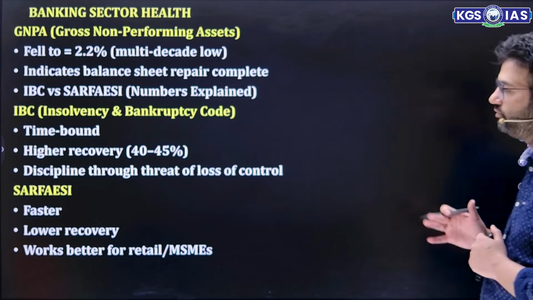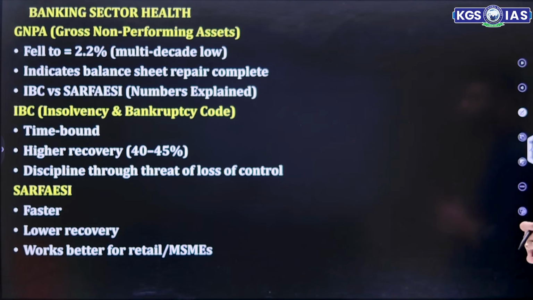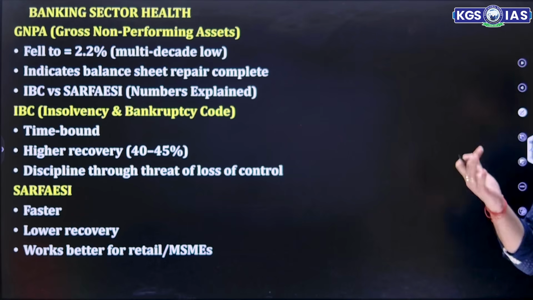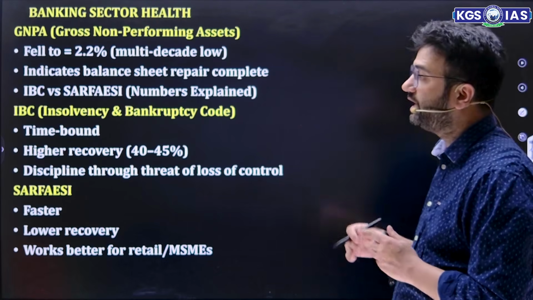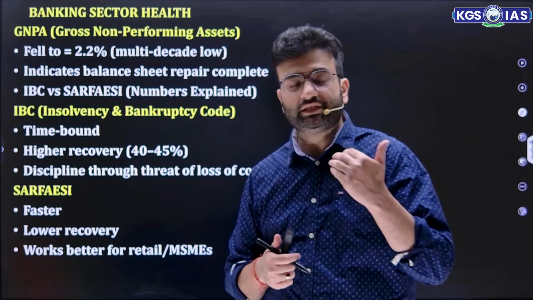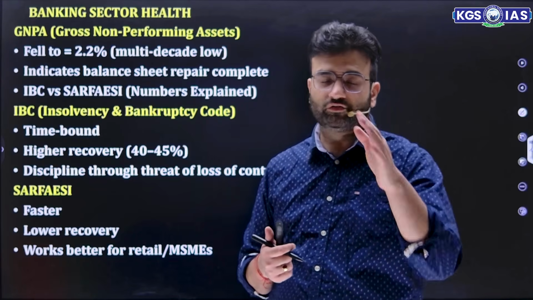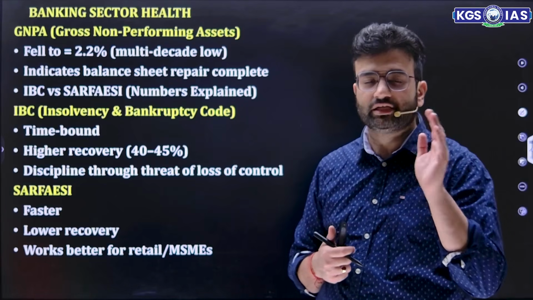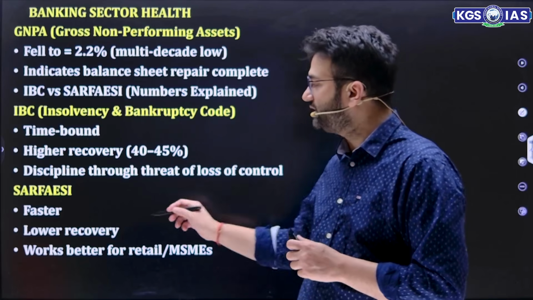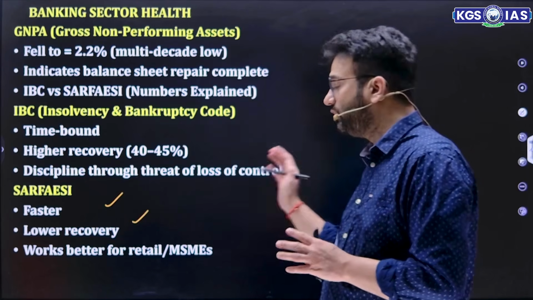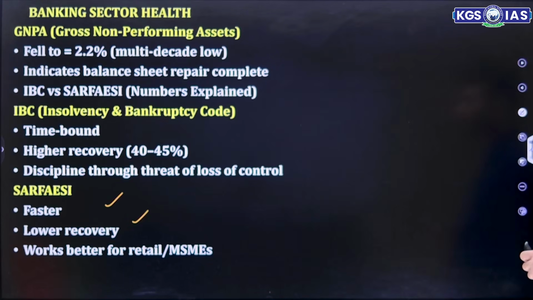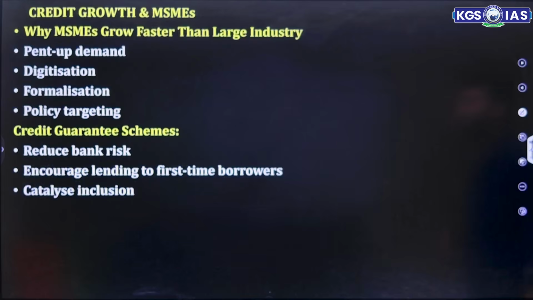High recovery, 40 to 45%, and discipline through the threat of loss of control. So there is basically more discipline in IBC, and not only IBC and SARFAESI, after the creation of the bad bank as well, because of NARCL and IDRCL, things have become smoother. Then the SARFAESI Act is faster, with lower recovery, although the recovery is lower, and it works better for retail and MSMEs.